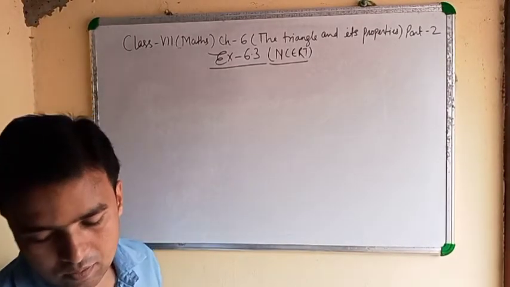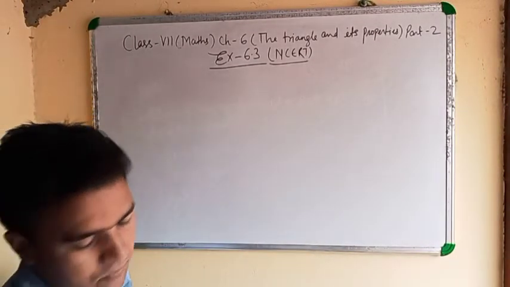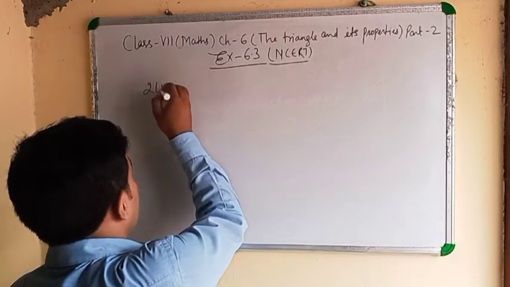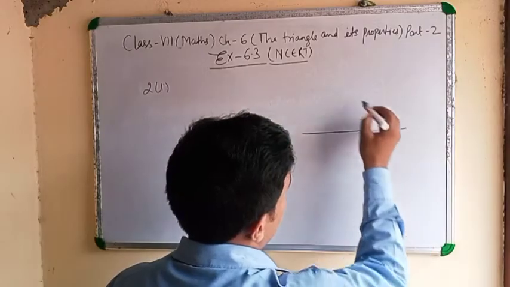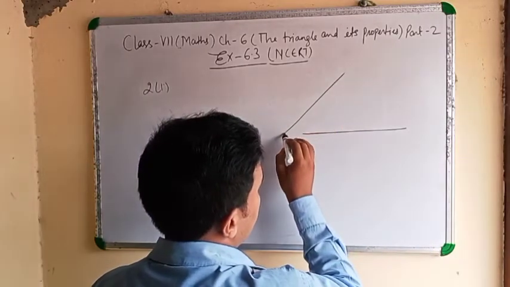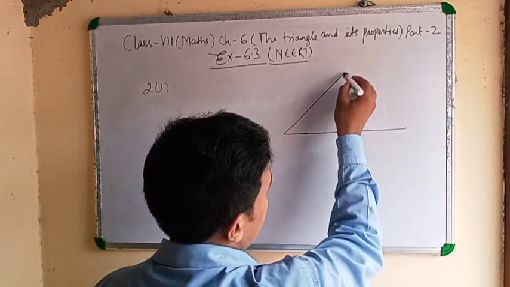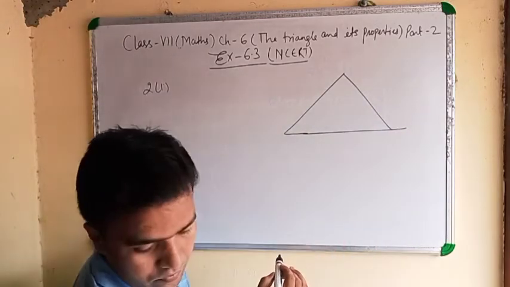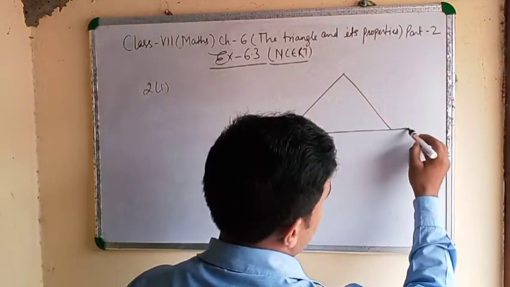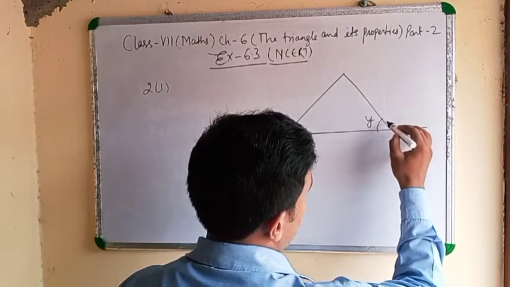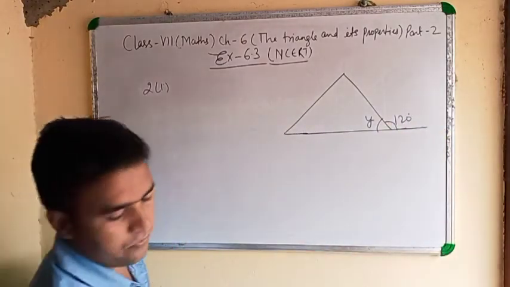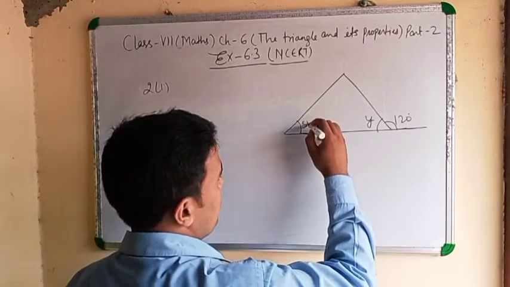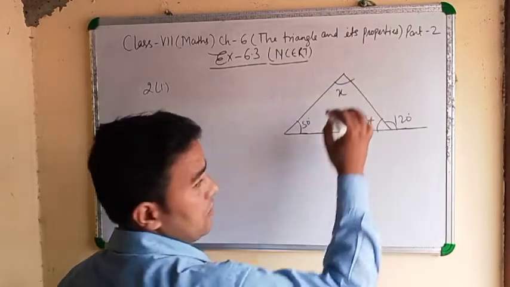Second question, find the value of the unknown x and y. Second one is y, 120, 50 degrees and x.